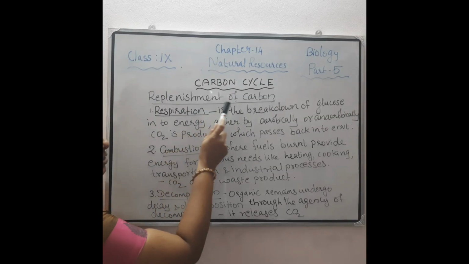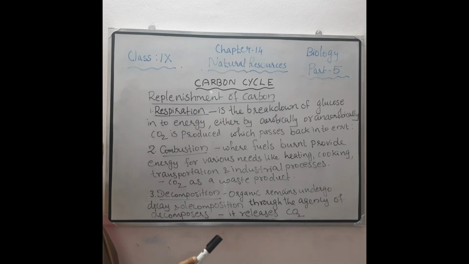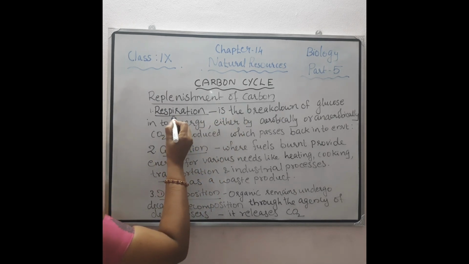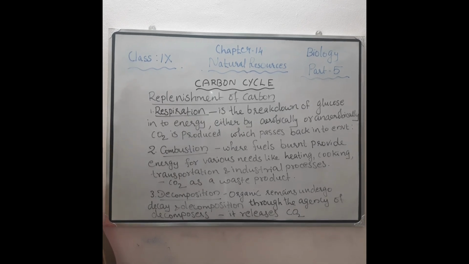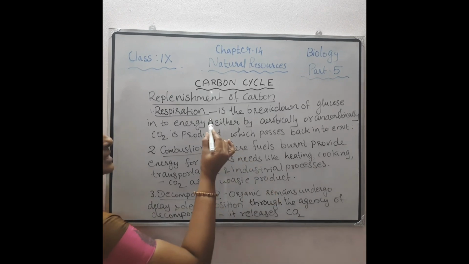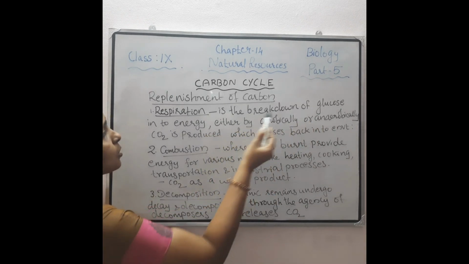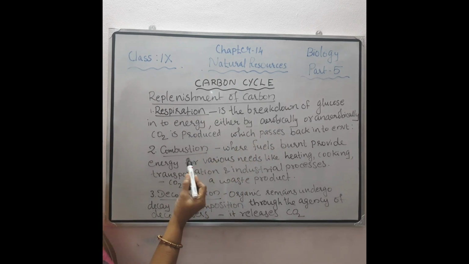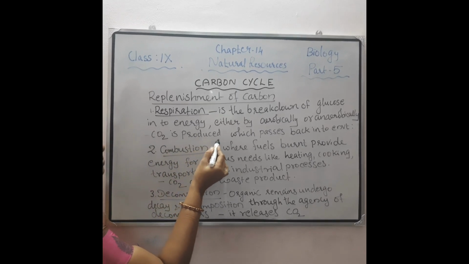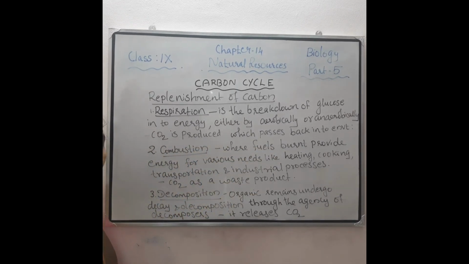Now is the replenishment of carbon. So for various purposes carbon is being utilized, and how is this carbon again reaching the environment or the atmosphere? That is the replenishment of carbon. One process is through respiration. You know that all the plants and animals are respiring. So what happens during that process? Respiration is the breakdown of glucose into energy either aerobically or anaerobically. During this time, carbon dioxide is produced which passes back into the environment.